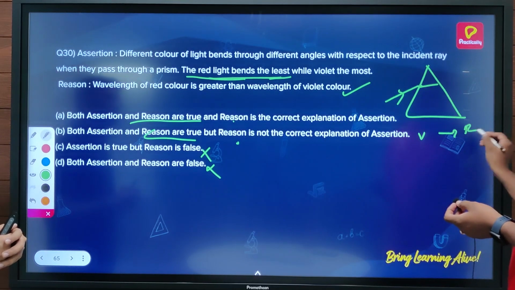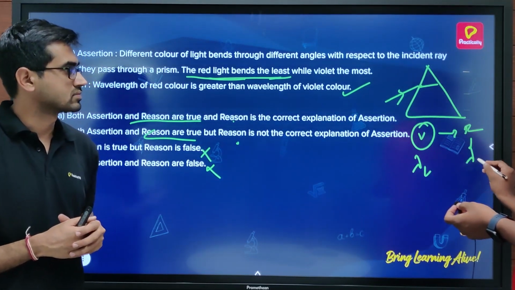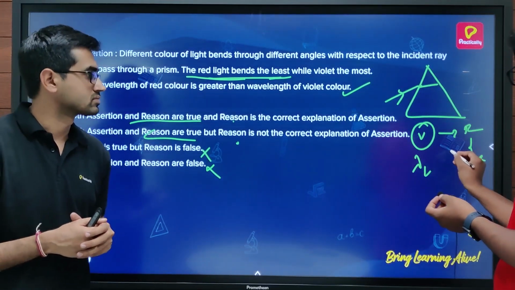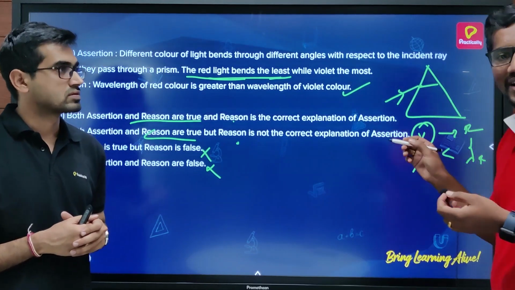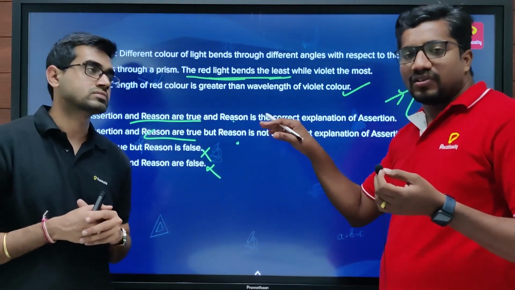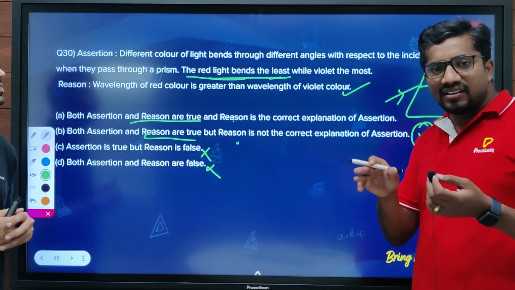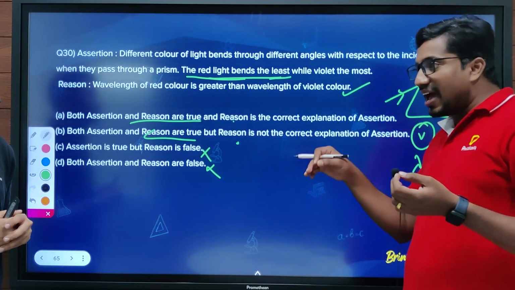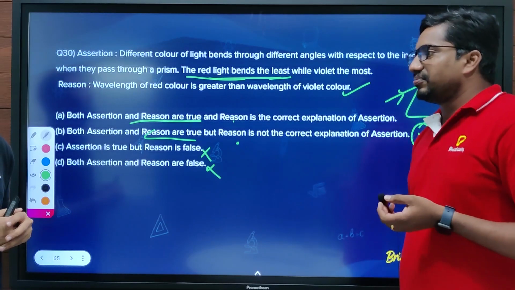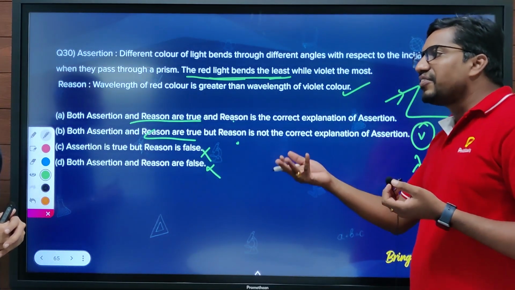Violet has the least wavelength, so the wavelength of violet, lambda V, is less than lambda R. When white light is incident on the prism, red, having greater wavelength, bends least, and violet, having less wavelength, has more deviation.